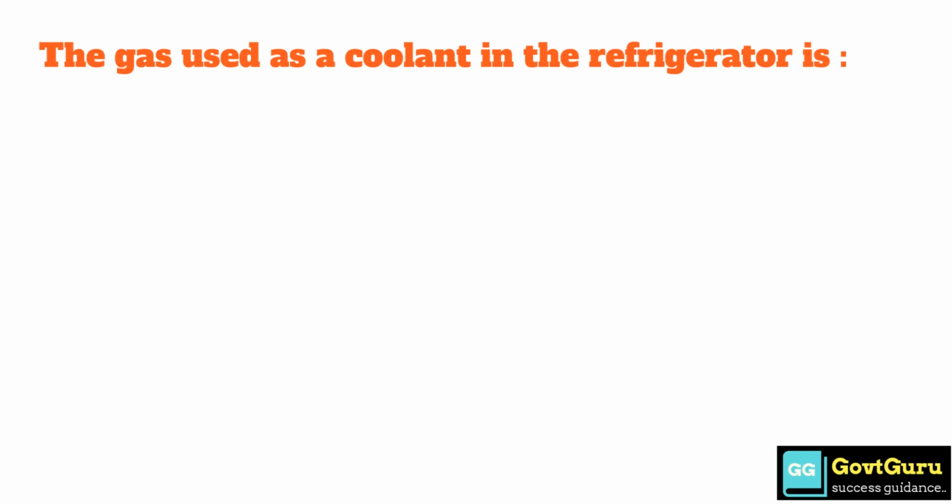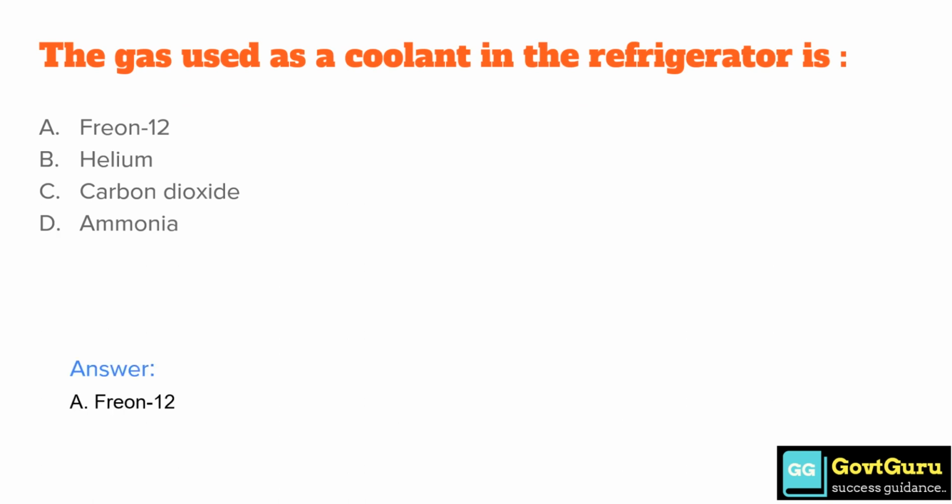The gas used as a coolant in the refrigerator is option A, freon 12. Option B, helium. Option C, carbon dioxide. Option D, ammonia. The answer is option A, freon 12.